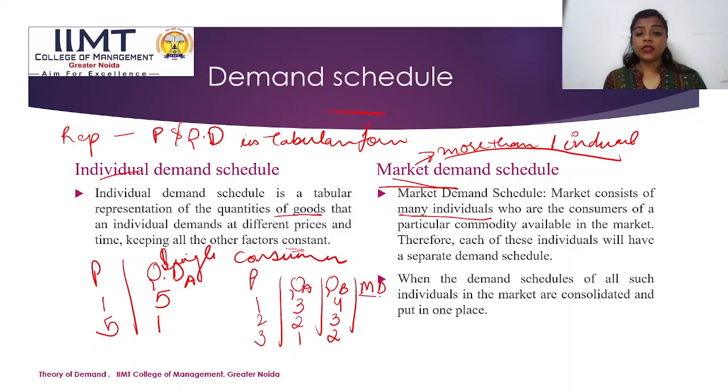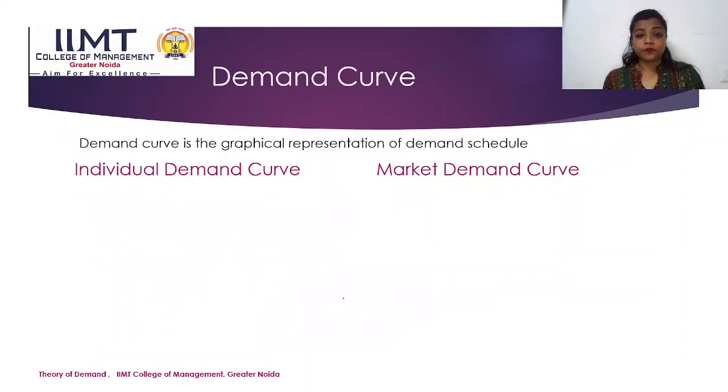So to find out this market demand, we are going to add the quantity demanded by the different individuals. Like 3 plus 4 will give us 7, 2 plus 3 will give us 5, and 1 plus 2 will give us 3. So this is our market demand. This is the individual demand of consumer A and this is the individual demand of consumer B. But when we talk about market demand, it will be the total of all the individuals.